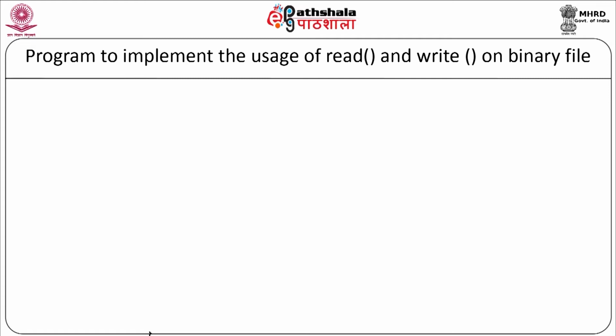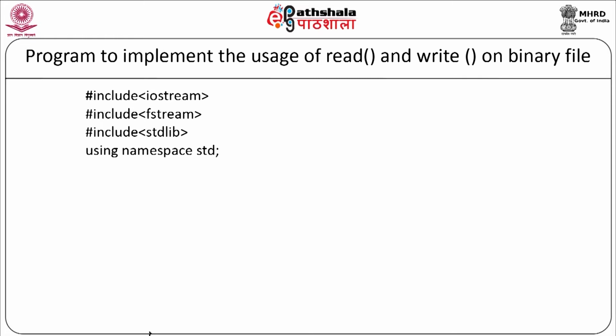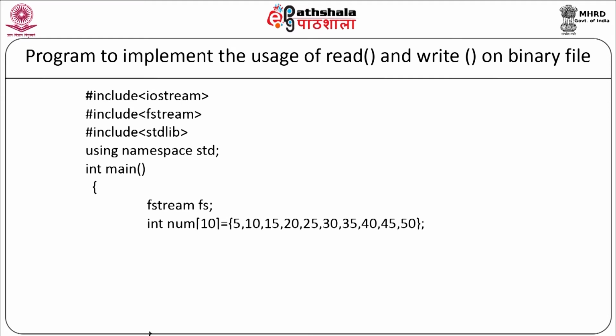Now let us see a program to implement the usage of read and write functions on binary file handling. We will start with our program: #include <iostream>, #include <fstream>, #include <cstdlib>, using namespace std. We will start with our main function as int main. First we will declare the object of the fstream class as fstream fs. We will declare the array as int num[10] and the values of the array as 5, 10, 15, 20, 25, 30, 35, 40, 45, 50. Now we will open the file.